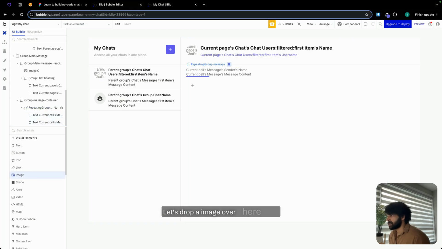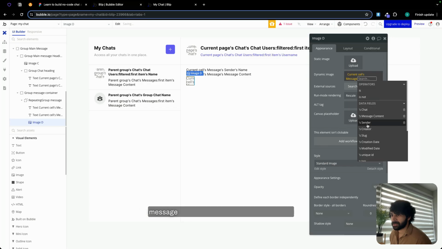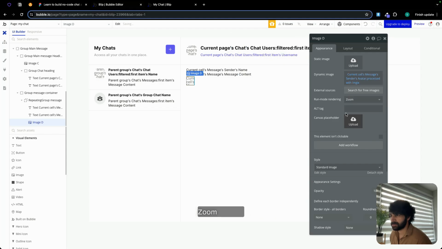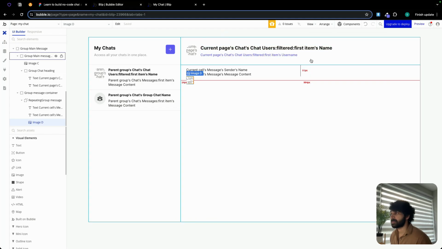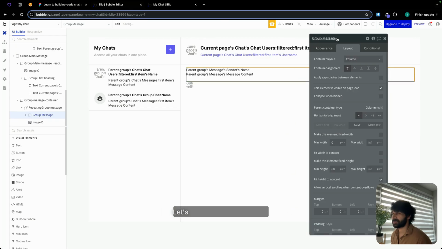Let's drop an image over here, and let's set current cell message sender's avatar, process with images. Check this box. Zoom. Roundness is going to be 100. Click on layout. Let's make this 40 for typing. Oh, you know what? Let's make this 32. Keep element aspect ratio fixed. Now let's group these two text messages into a column container. Let's call this group message other.